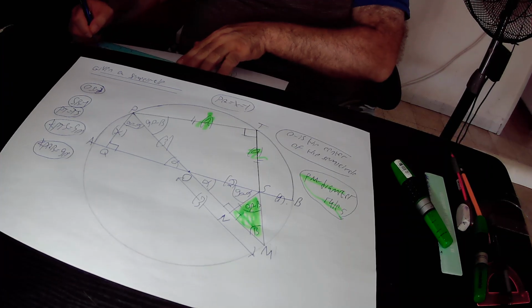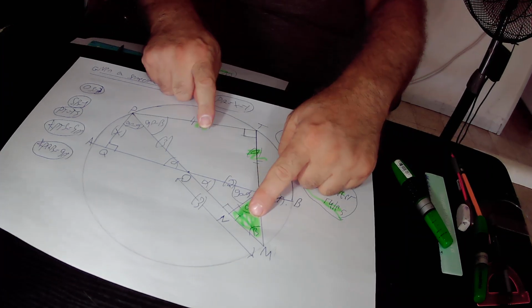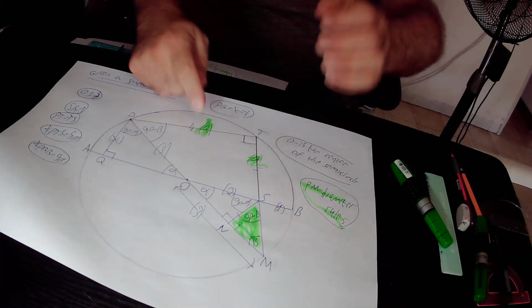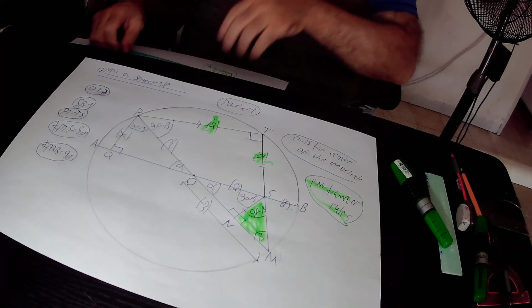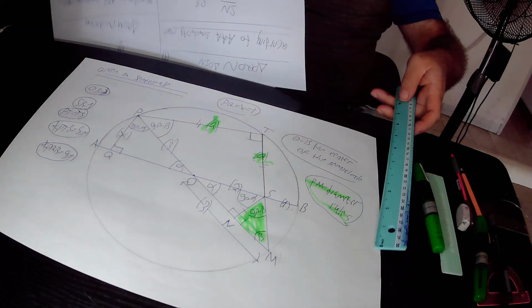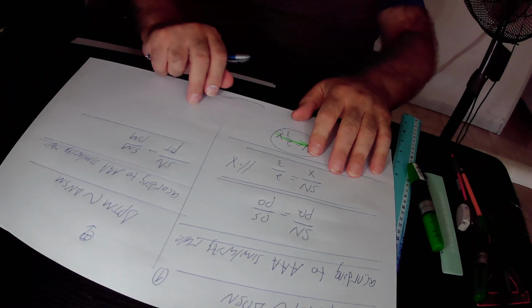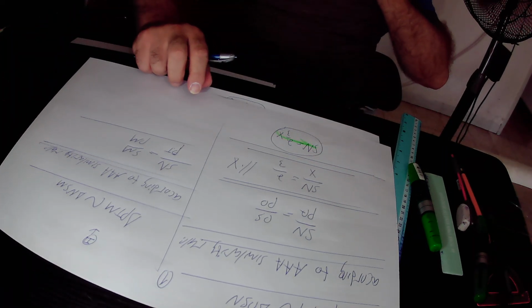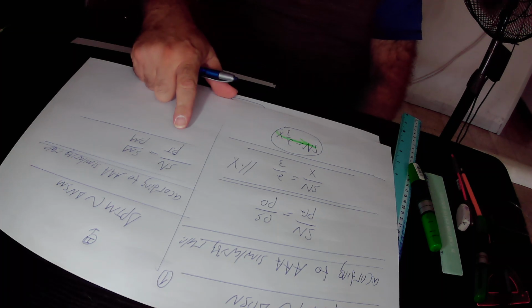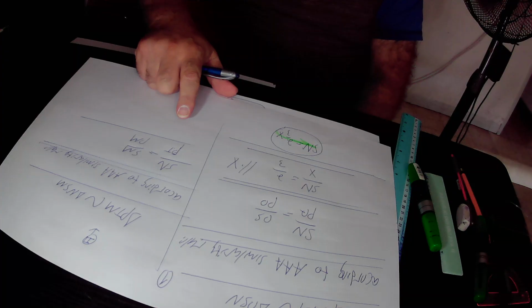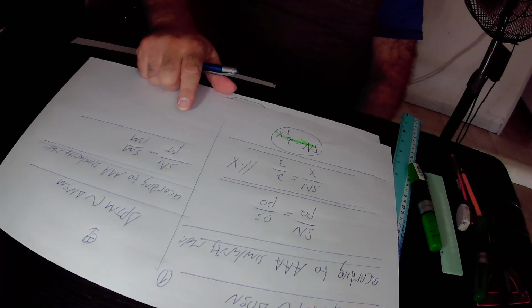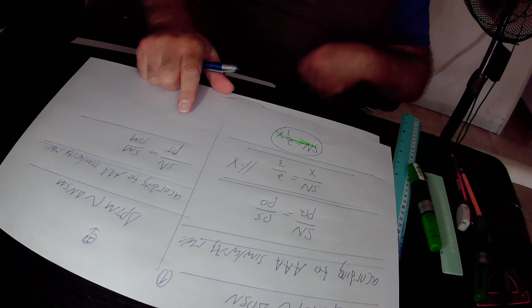Again, from the fact that those two right triangles are similar to each other, we derive that the following relationship exists between their sides: side SN of the small right triangle NSM over side PT of the big right triangle PTM is equal to side SM of the green right triangle NSM over side PM of the big right triangle PTM.